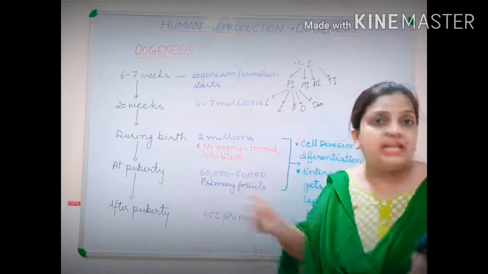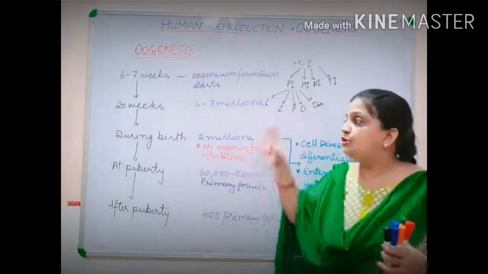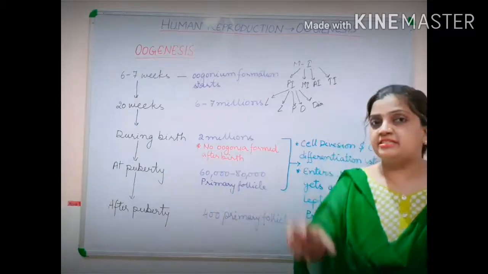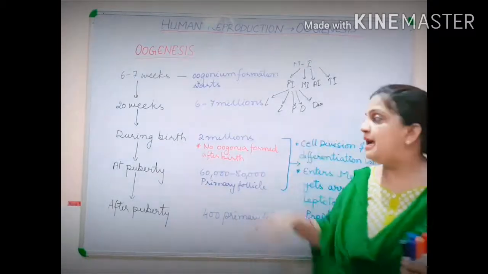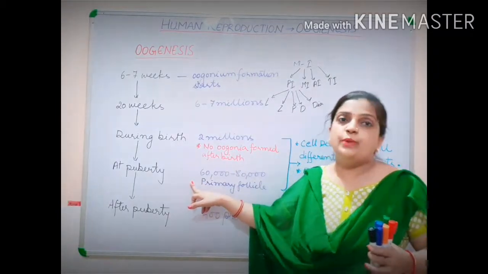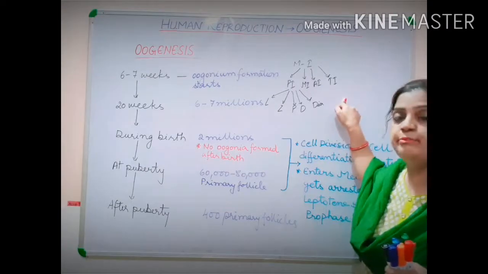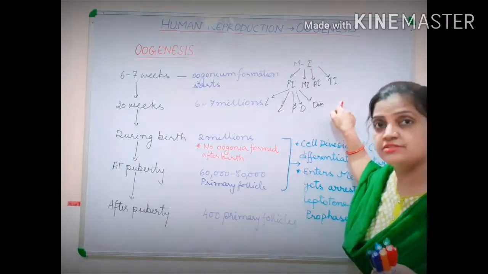So these 2 million oogonium formed during the time of birth will be arrested, they will not be allowed to work, and they will become active after attaining puberty, when they complete their meiosis first stage and enter the meiosis second stage.